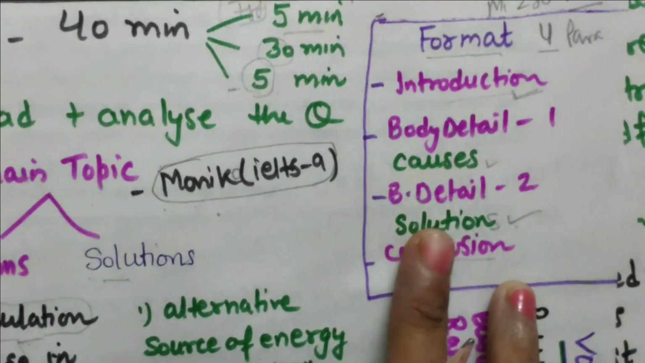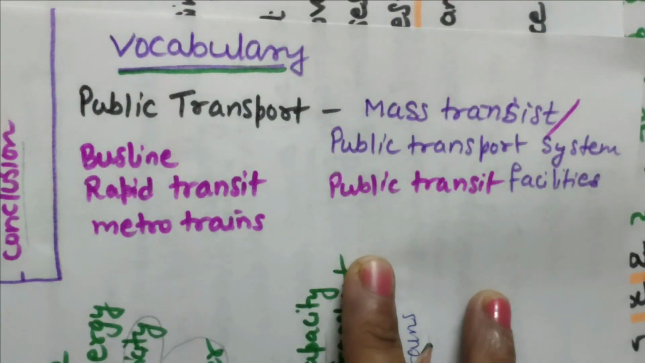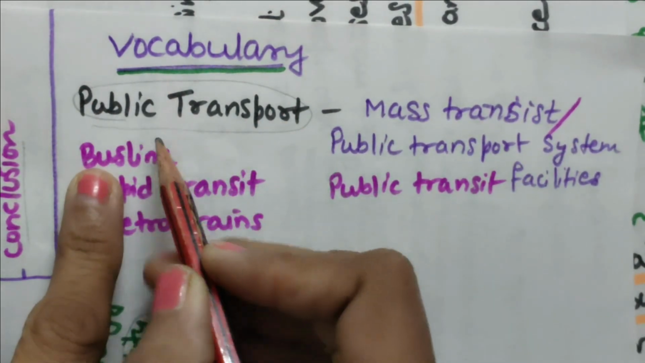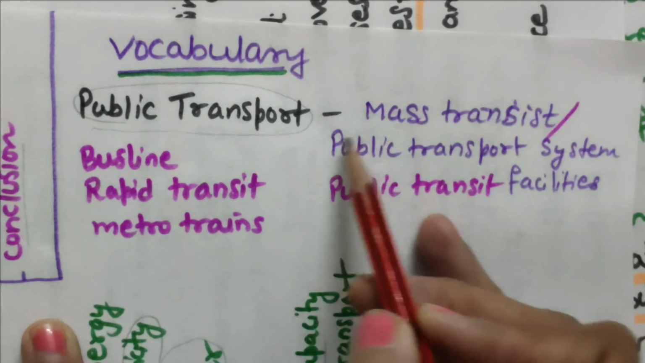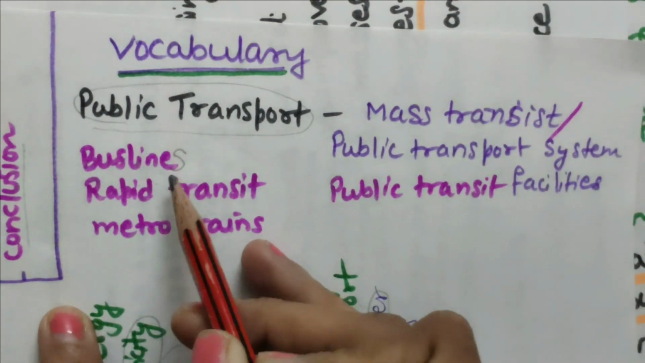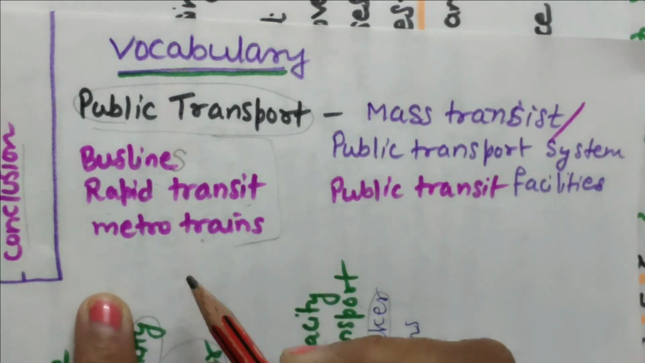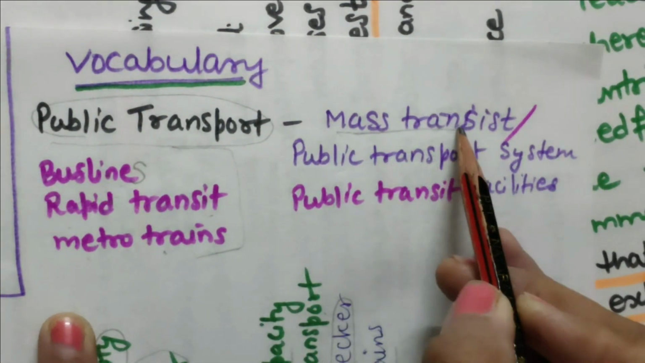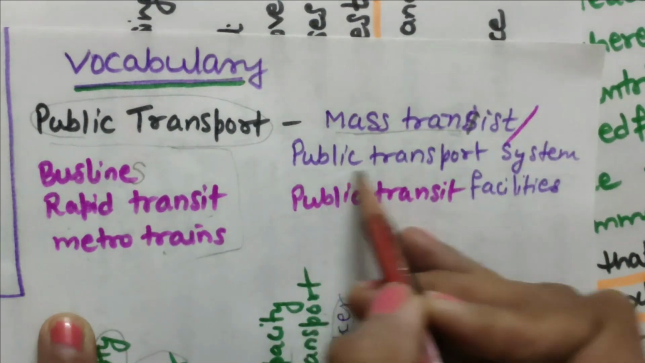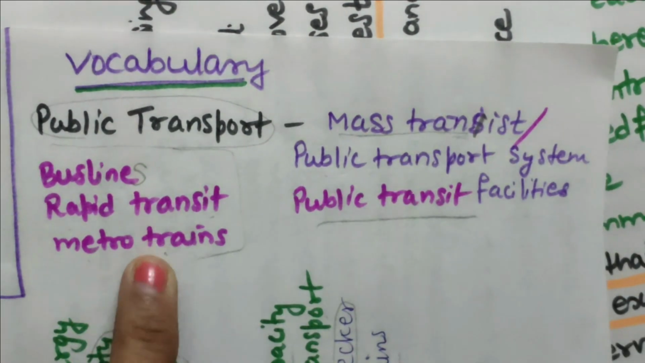Now these are the points here. Now we have discussed the format also, definitely vocabulary now. Now see, this public transport is the important word here. So for that we can use public transport, like buses, bus lines you can give, bus companies also, rapid transport, metro trains, these all are public transport. Mass transit you can write, transit only. Public transport system, public transit facilities, these you can use, but other words are also there.